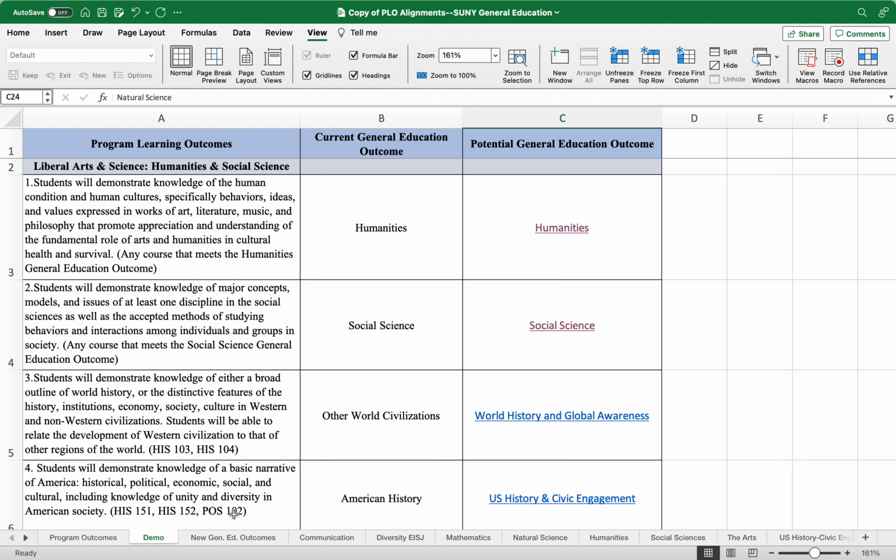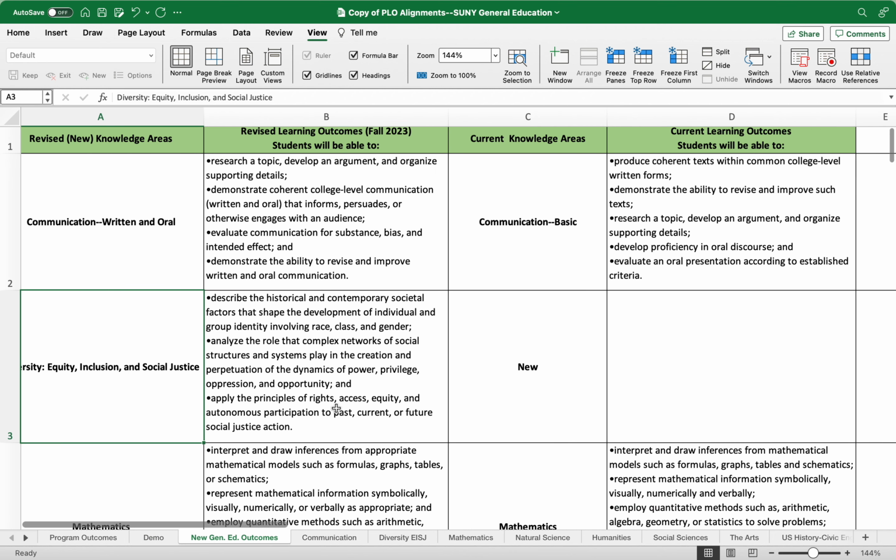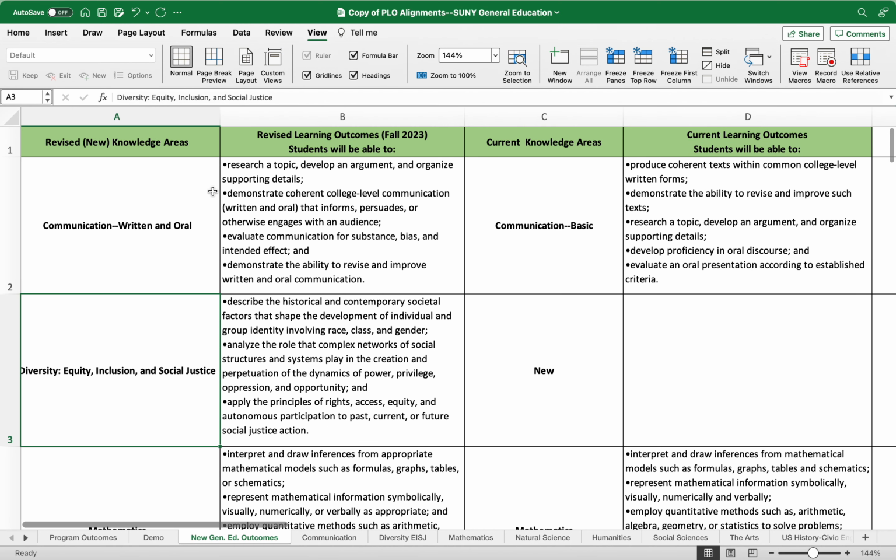I want to go down here to this tab where I have new Gen Ed outcomes, and if you click on it, what I've done here is aligned the new Gen Eds and put them up against what we are currently using for the Gen Ed categories and the language of each of the outcomes. So there are still 10 categories of general education. However, some of them have adjusted, and I'll go through that in a second.